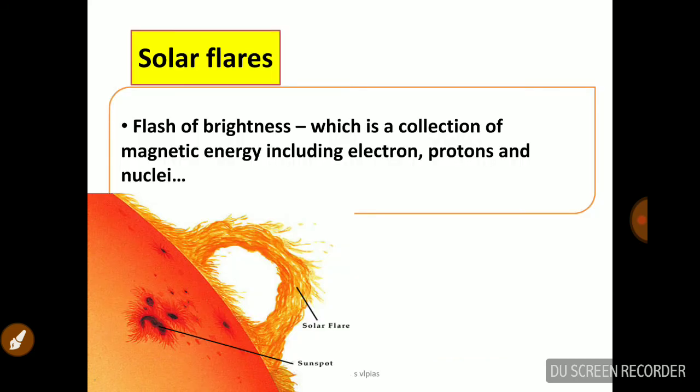Now we'll talk about flares, which means light or flashes of light coming out of the sun. So they are called solar flares. Solar flares means a flash of brightness, and this flash is a collection of magnetic energy including electrons, protons and nuclei. That means we can say that these solar flares are charged particles, a stream, a wind of charged particles. And you can see in this figure there is a sunspot. Sunspots are the dark spots around these solar flares. Okay, solar flares come out of the sun's surface where you can find dark spots called sunspots.